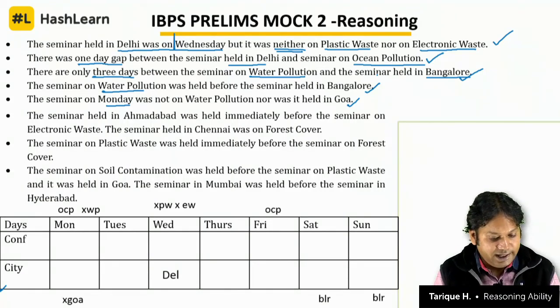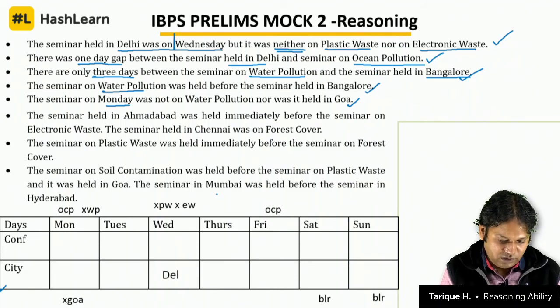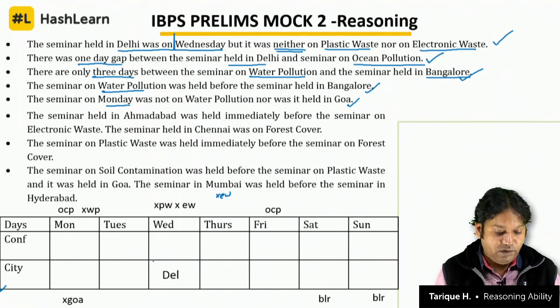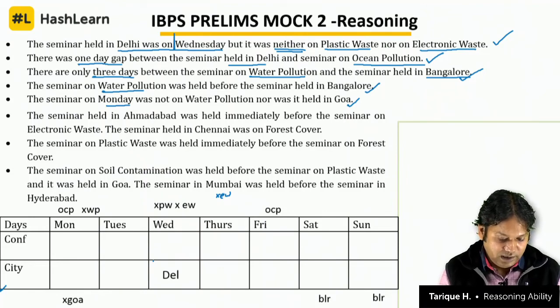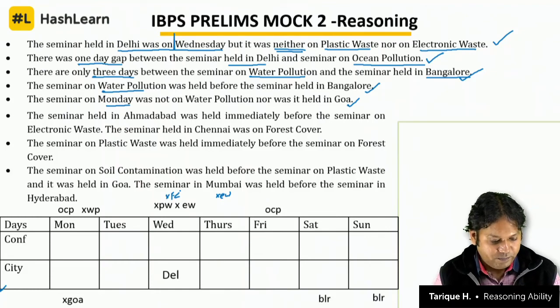The seminar held in Ahmedabad was held immediately before the seminar on electronic waste. Correct? So we can say Thursday will not be electronic waste because Wednesday is Ahmedabad. Ahmedabad was immediately before the seminar on electronic waste, and the seminar held in Chennai was on forest cover. That means this will not be forest cover. So you can just keep adding these things.